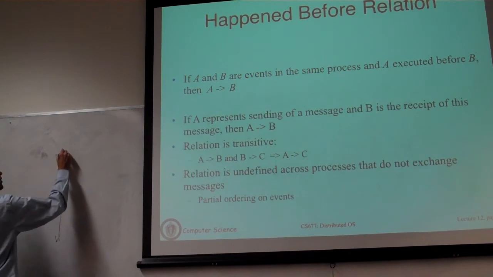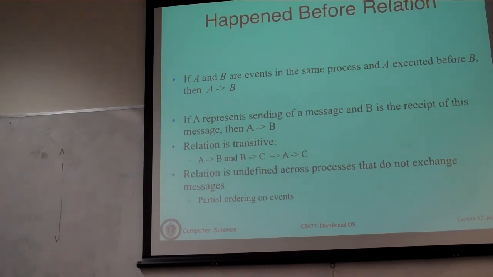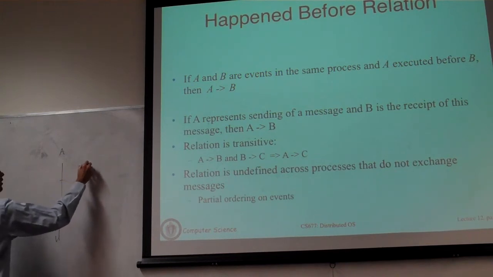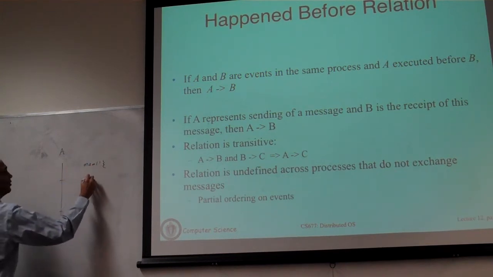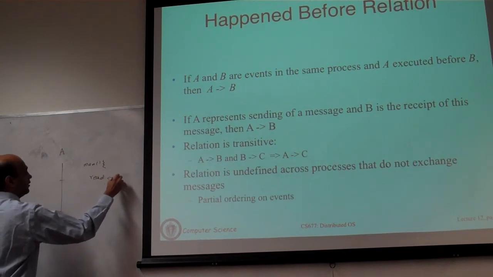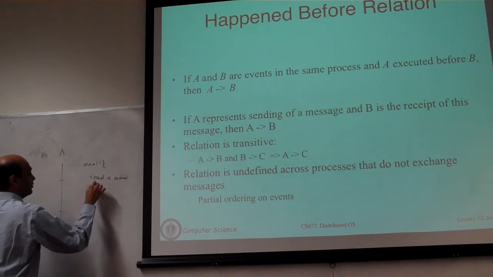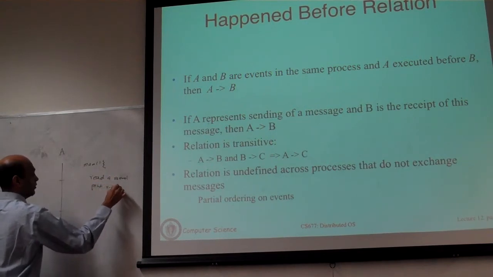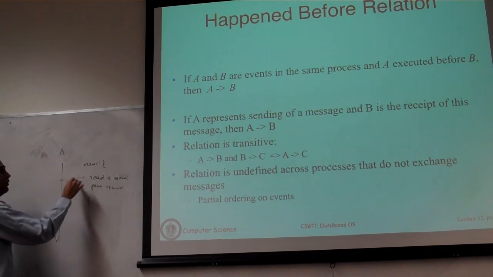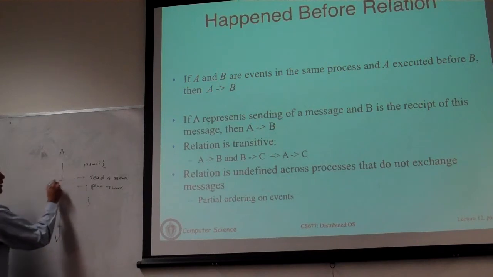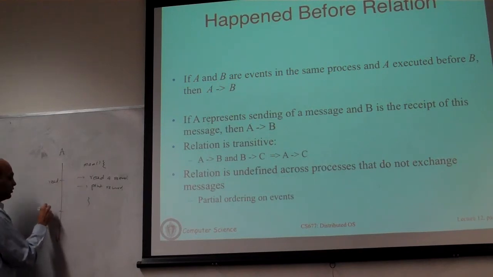Okay, so let's say this is machine A. Right now we only have one machine in the system. There is a process running and there are some events in that process. Let's say the program that you're running is essentially main: read a record from a file and print the record. Since this program is executing sequentially, you will see the read event executing before the print event.